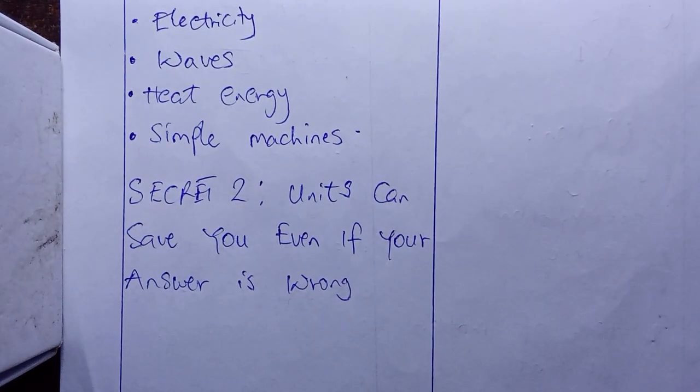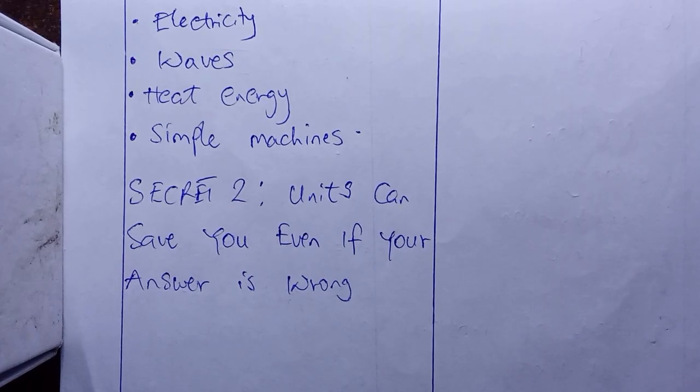What does this mean? In calculation, this is how WAEC marks.